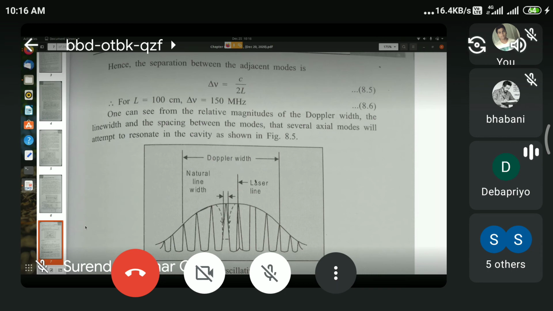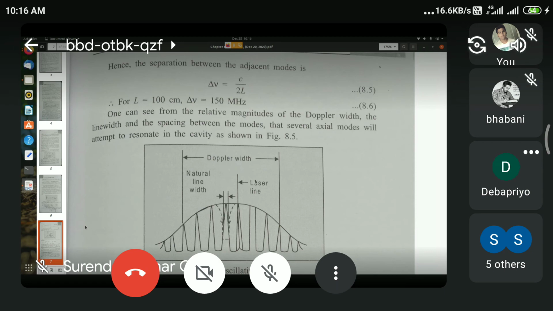Because the separation between successive modes is 150 megahertz, you can see that at least 8 different modes will be supported. You divide 1300 by 150 and you get something like 8 point something. That means 8 different modes will be supported by this resonator.